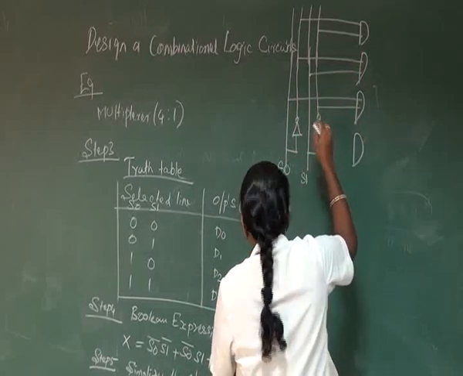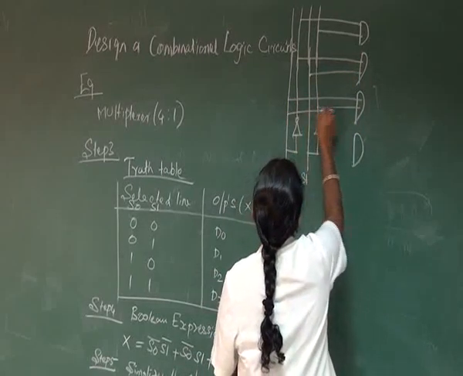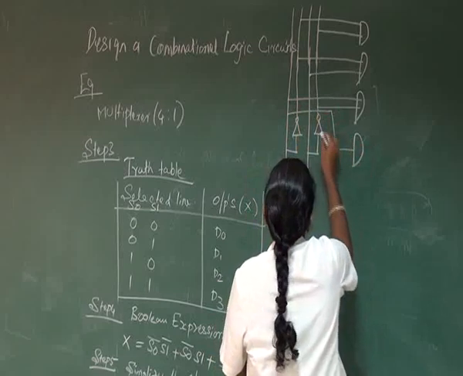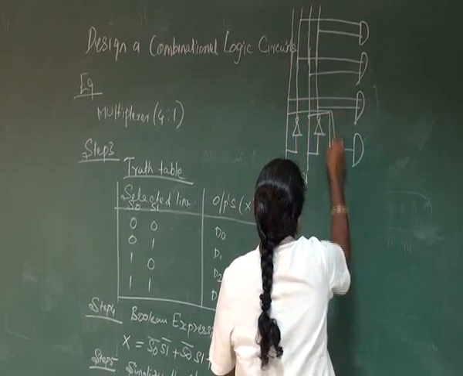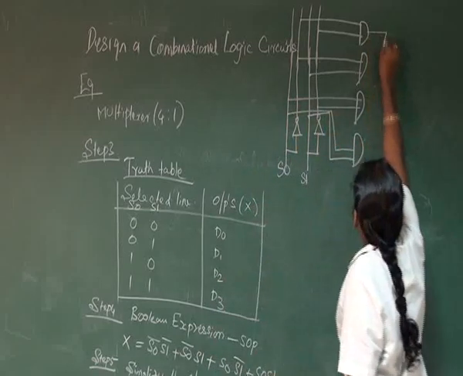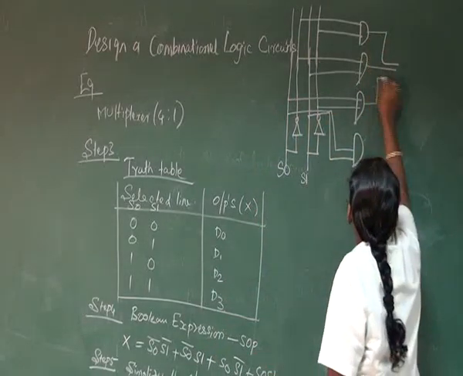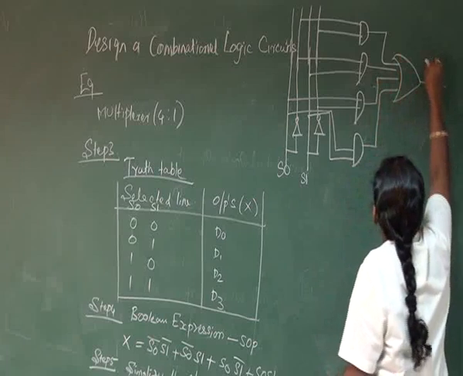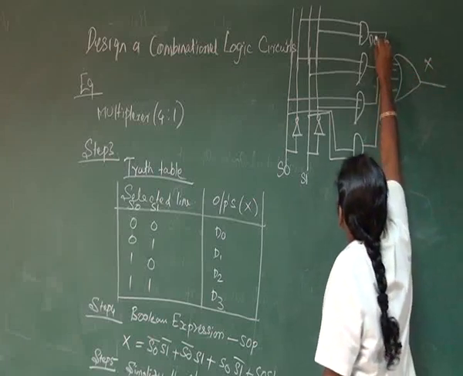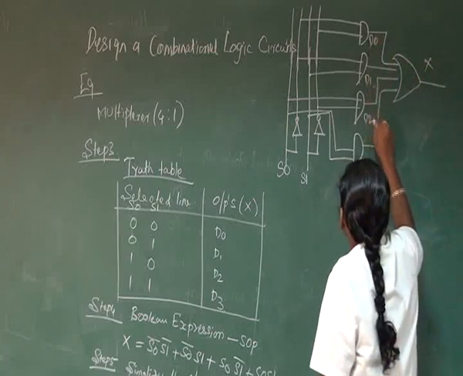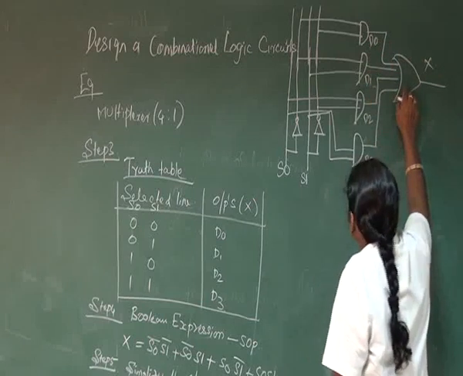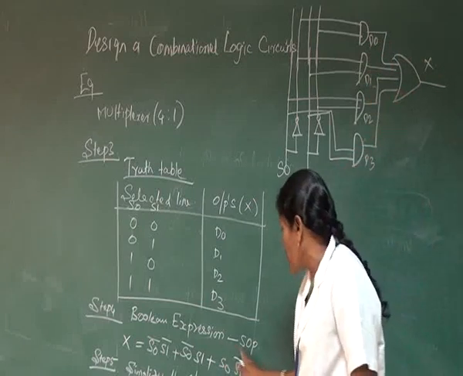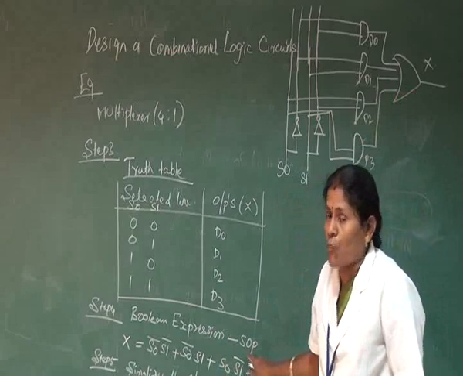And one more is S0 and S1. So these 4 are added, which produces the result as X. This is for the selection of D0, D1, D2 and then D3. It's an either-or choice. Therefore, here we are using the SOP form.